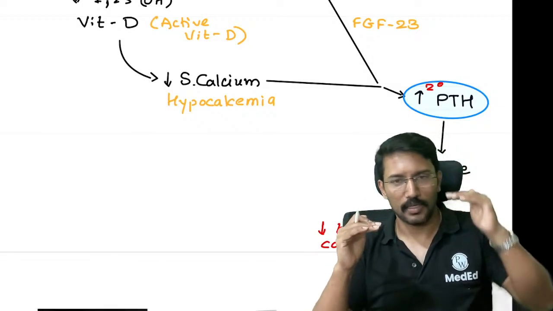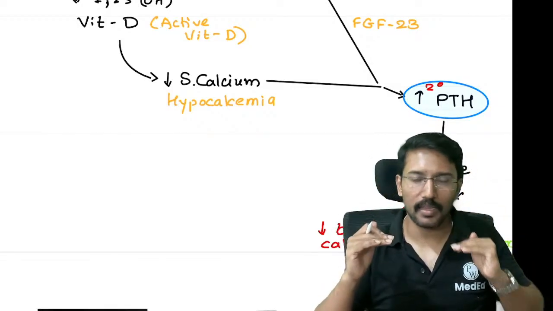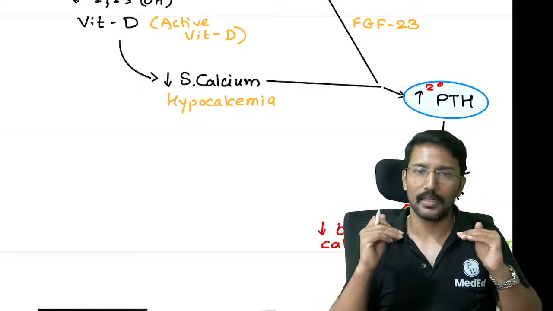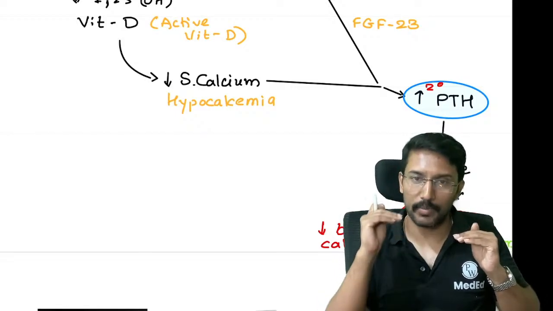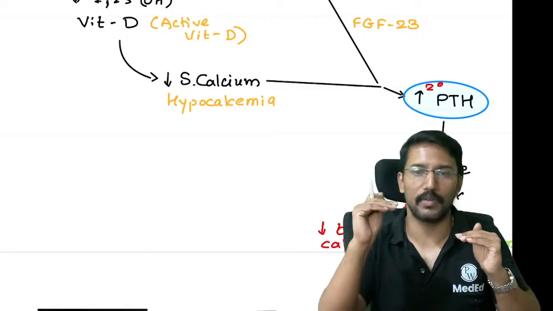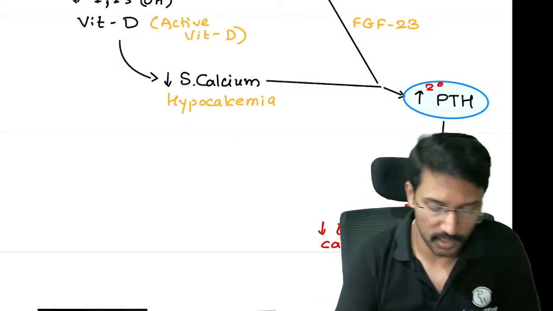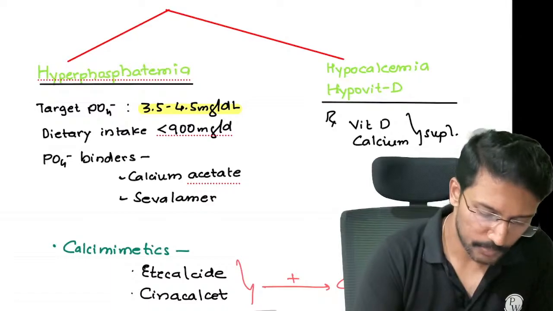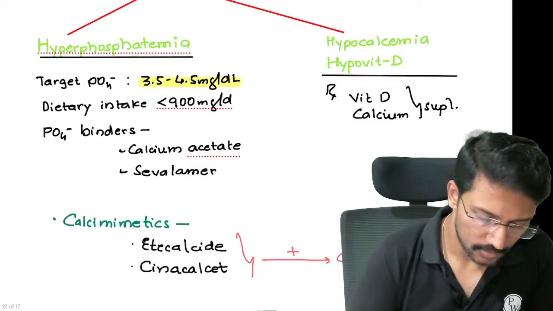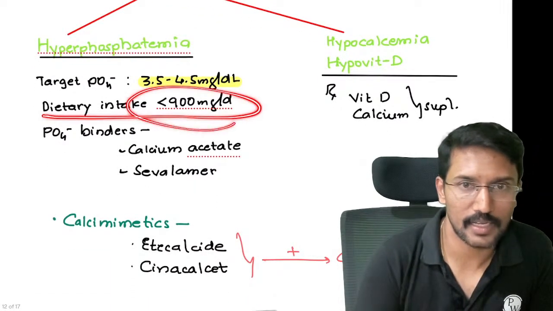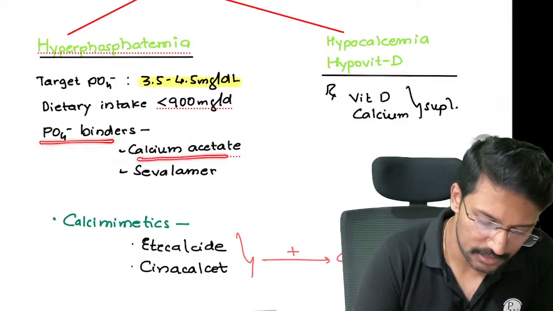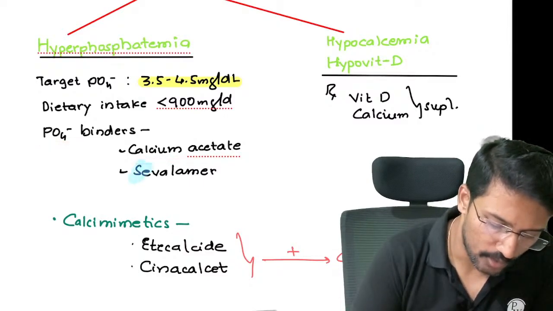How can I achieve that? Restrict the phosphate intake in the diet or give drugs which will reduce phosphate absorption, and then give calcium supplementation and vitamin D supplementation so that the calcium level increases. That's the way we treat most patients with CKD, right? Hyperphosphatemia, we treat with dietary restriction to less than 900 milligrams per day, and then as phosphate binders we can give calcium acetate, or there is a drug called sevelamer.